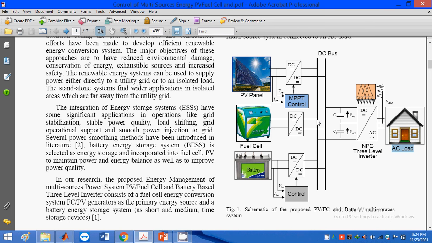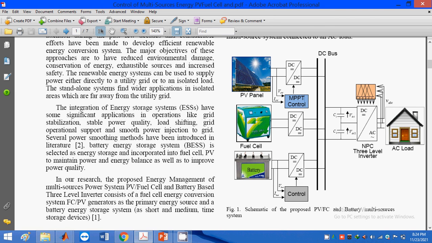For that I am using an MPPT controller. You already know about the PV panel, fuel cells and batteries. If you don't know about these things, I will simply mention a small topic about the PV panel, fuel cells and batteries.